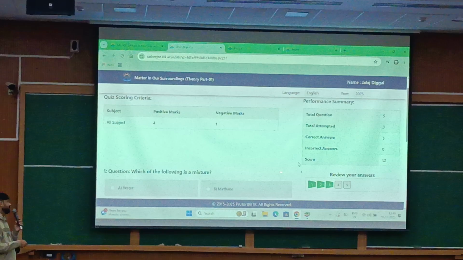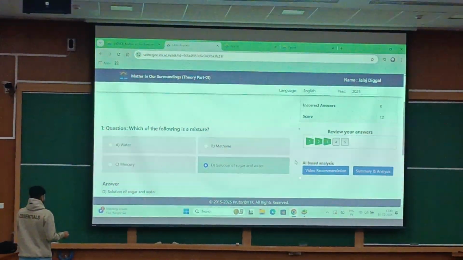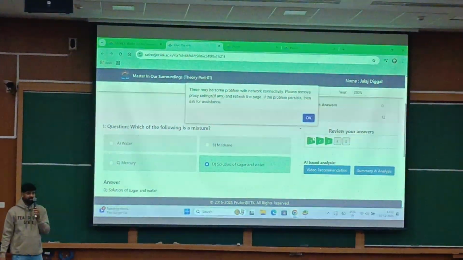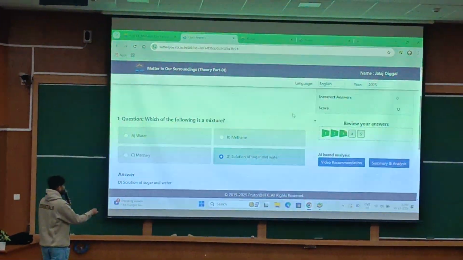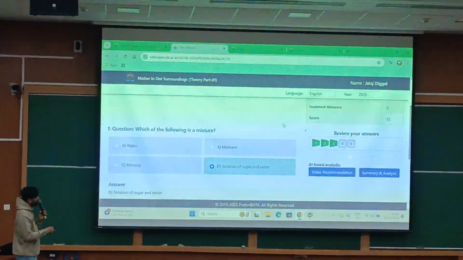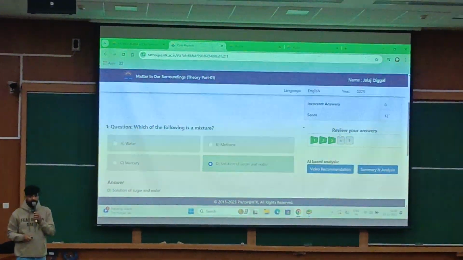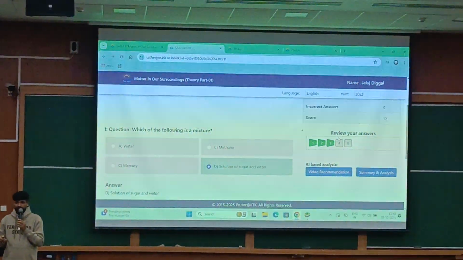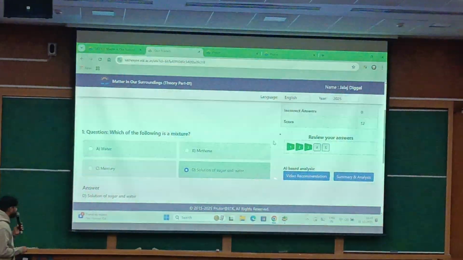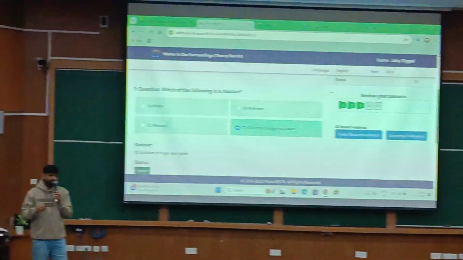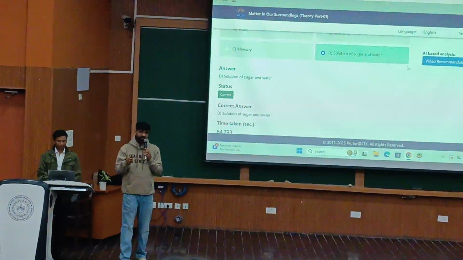Next, if we move down slowly, we can see an AI-based analysis. What is this AI-based analysis? We have seen you have a problem in some question. Suppose a student X has a problem in question number 4. Then this AI-based analysis will recommend a video regarding that question, since you are not clear about that particular concept. This will help you in a very unique manner, because it will make certain that you won't make the same mistake in the next attempt.